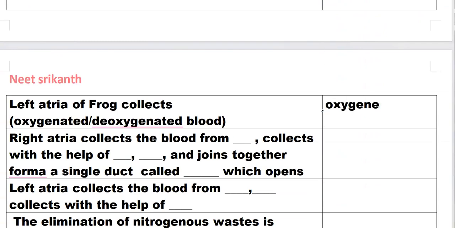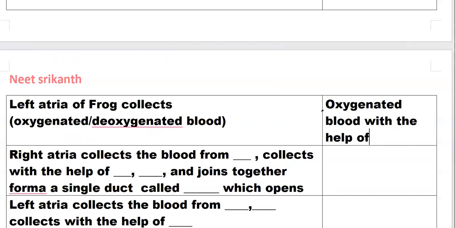The left atria of frog collect oxygenated blood with the help of the pulmocutaneous vein.